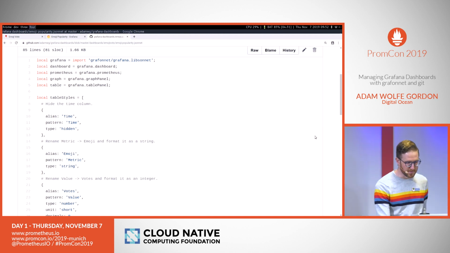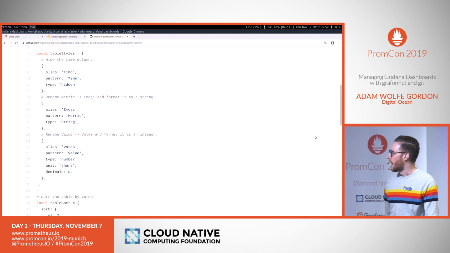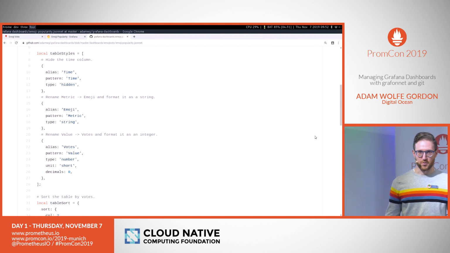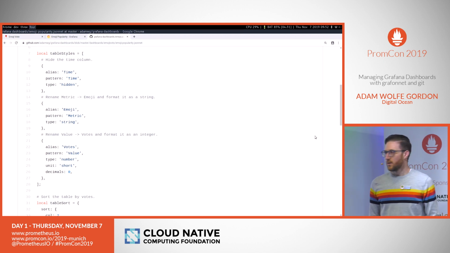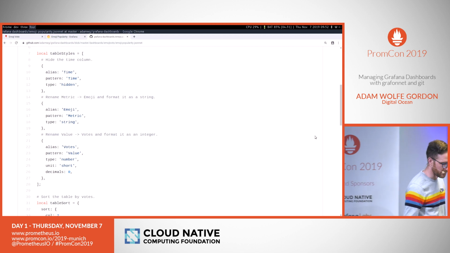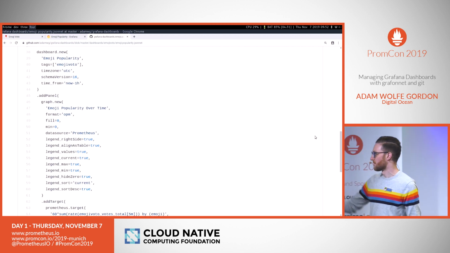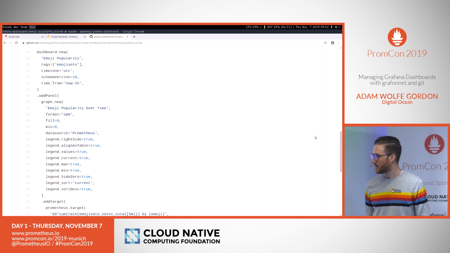The next part you'll see here is a nice feature of JSON, which is that we can define local variables. So we don't have to just put all of our JSON inline. We can give it useful names. We can make it reusable as variables. Finally, we get to the actual dashboard definition. This is what defining a real dashboard looks like in JSON.